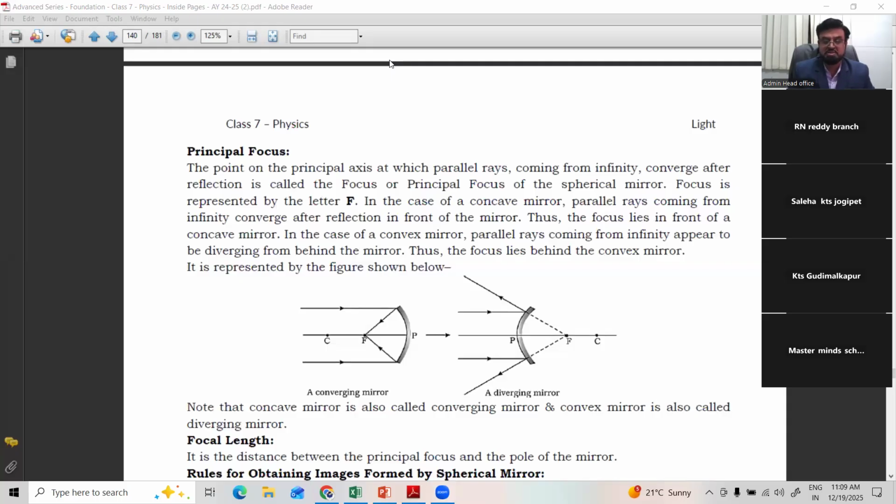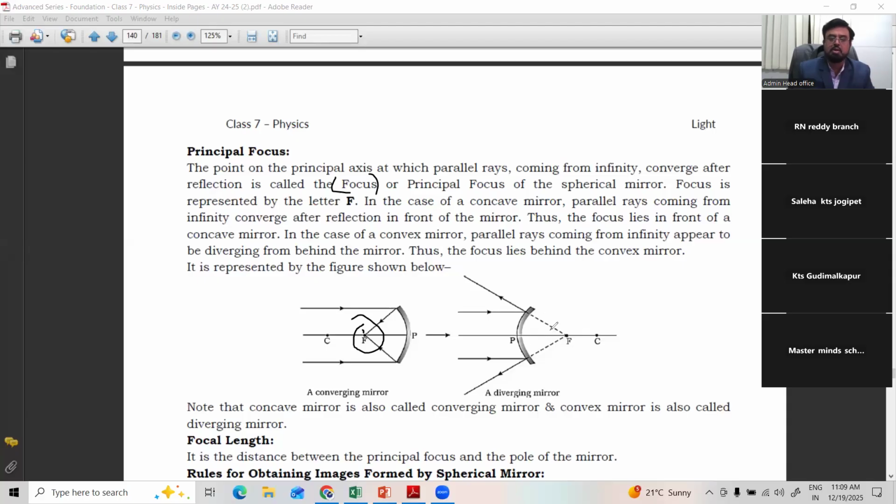Principal focus. The point on the principal axis at which parallel rays coming from infinity converge after reflection is called the focus. See, the rays are coming from somewhere and falling on the reflecting surface. Three rays are there. What happened? After reflection, they are meeting at one point. Here also, it is the case of a concave mirror.